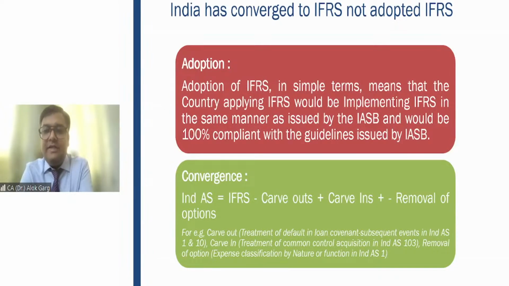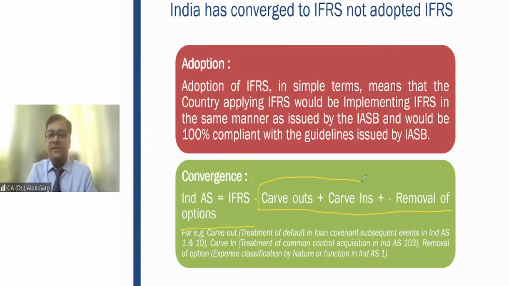Like Singapore is calling it SFRS, not IFRS. Malaysia is calling it MFRS, not IFRS. Why? Because they have converged to IFRS. Bhutan is calling it BFRS, not IFRS. Why? They have also converged. Okay. So friends, in Ind AS, in the IFRS literature, we have done some changes. And the changes we describe in three manners: carve out, carve in, and removal of option, right? Carve out, carve in, and removal of options.